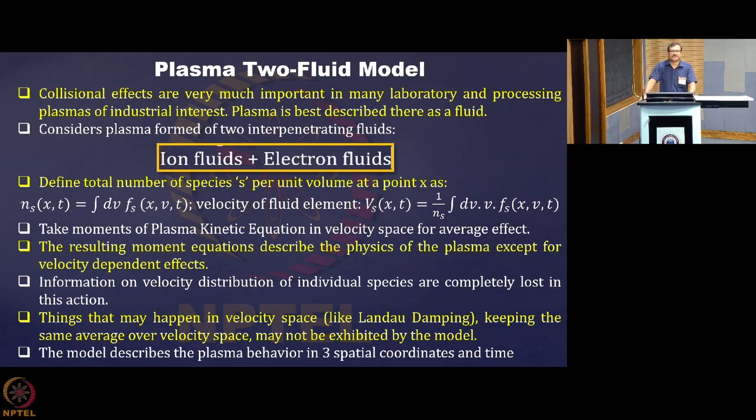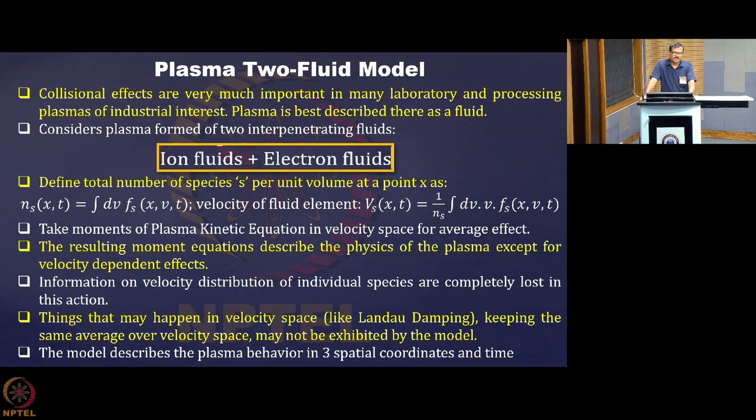Now you know that most of the plasmas basically have electrons, ions and neutrals. As I have described in the beginning classes, ions, because they can respond to the electric field, respond in a different manner compared to the neutrals.